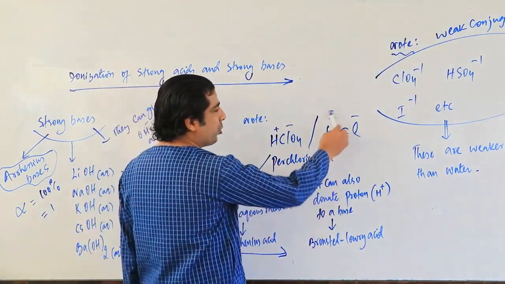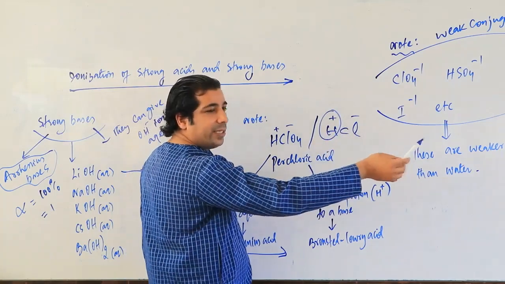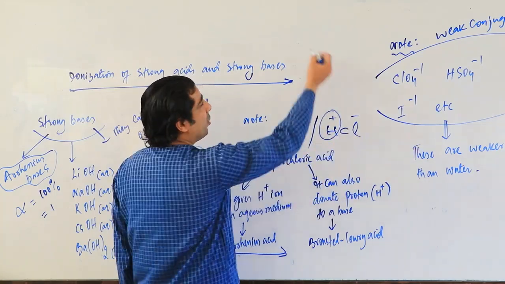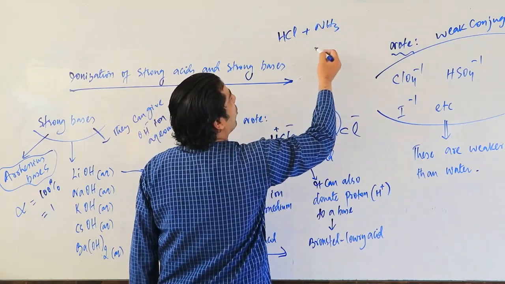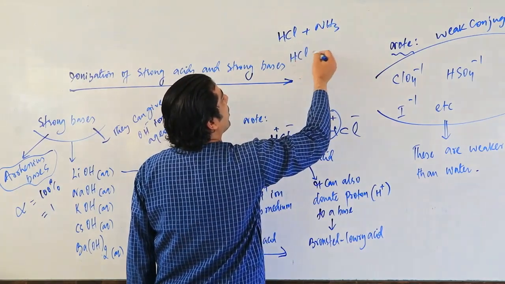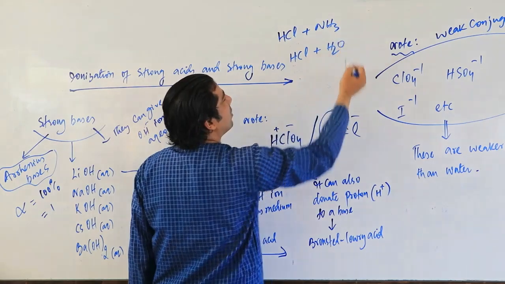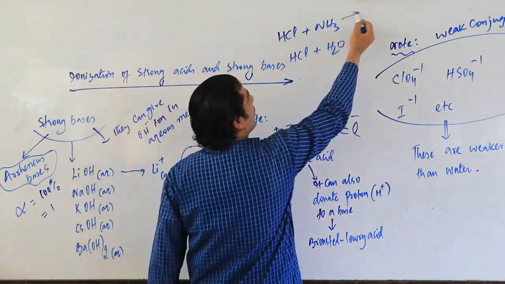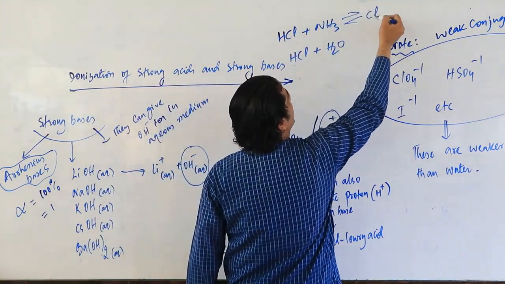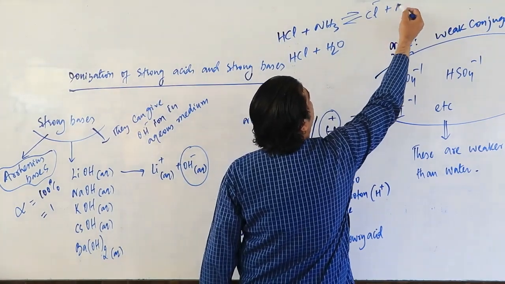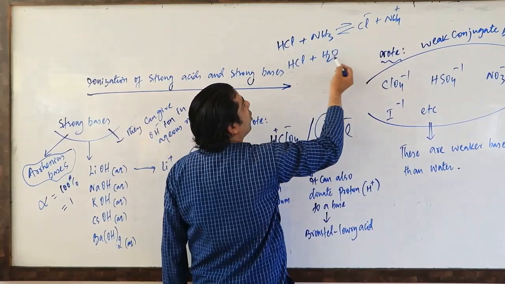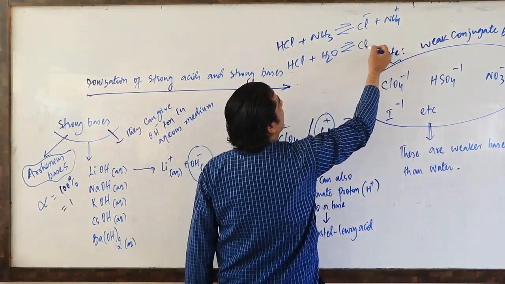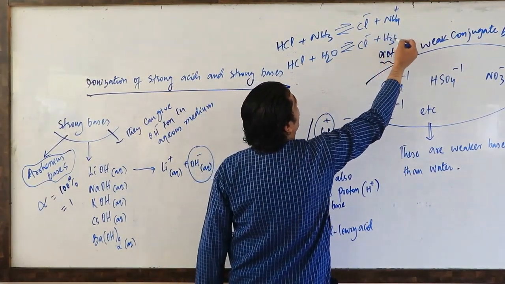It can also donate H plus to a base. Which base can it donate H plus to? You have seen the reaction. HCl can donate H plus to ammonia. HCl can donate H plus to water also. When it donates H plus to ammonia, it gives Cl minus plus NH4 plus. And here it can donate H plus to water, and you will get Cl minus and H3O plus.